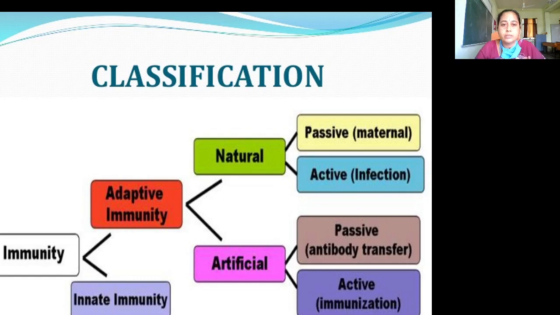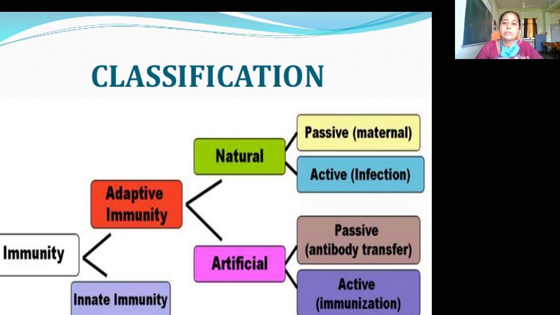Good morning, students. Last class we discussed immunity, the definitions of immunity and types of immunity. Today we have to discuss in detail the classification of immunity, that is, adaptive immunity and innate immunity and its mechanisms, how it takes place in the body.